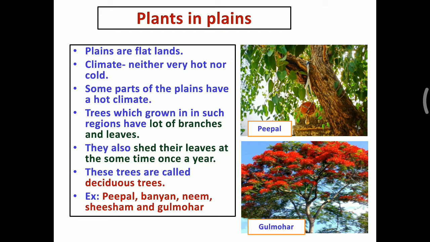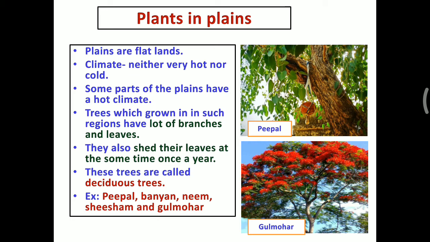Once in a year, these peepal and gulmohar trees shed all their leaves and again it grows. So these trees are called deciduous trees. Examples: peepal tree, banyan tree, neem tree, sesame tree and gulmohar. These are the examples of plants grown in plains.